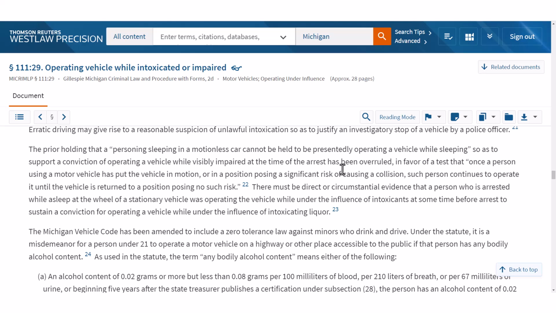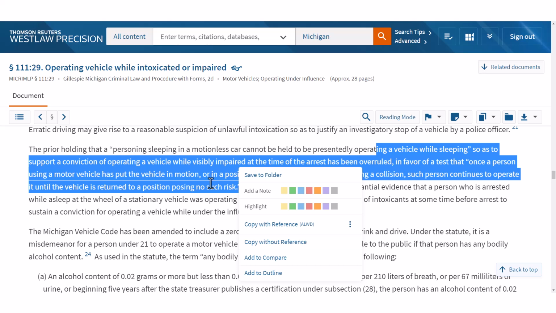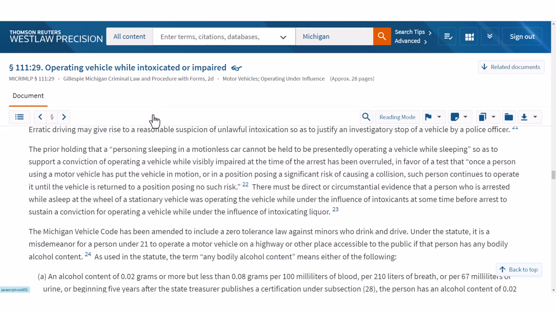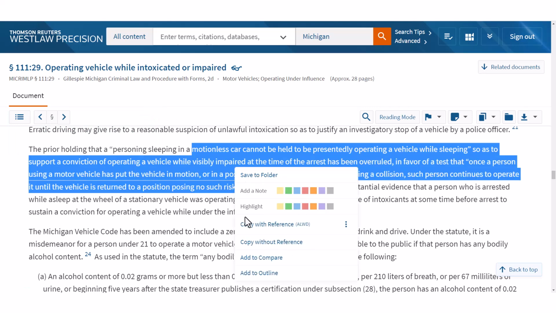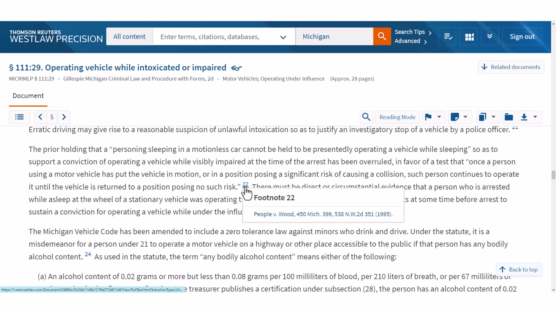So again, we can't just copy this and paste it right into our memo, because this is secondary authority. If we copy with reference here, it would literally copy it from this secondary authority, which we absolutely cannot do. So what you do is you click on the footnote here, and it'll take you to People versus Wood. And I like to just right click and open it in a new tab.